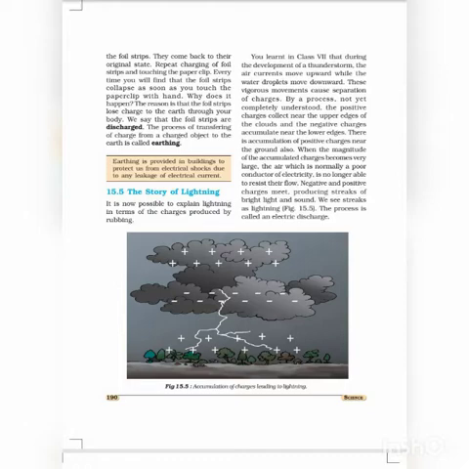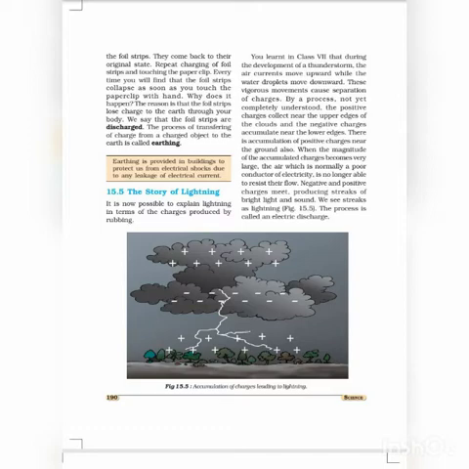In the last class, we talked about electric charges, about electroscope, and earthing, etc. In this part, we are going to study about lightning. How does this lightning occur? What is the scientific reason behind this? We know that charges produced by rubbing cause lightning.